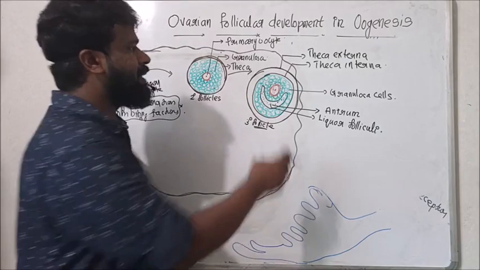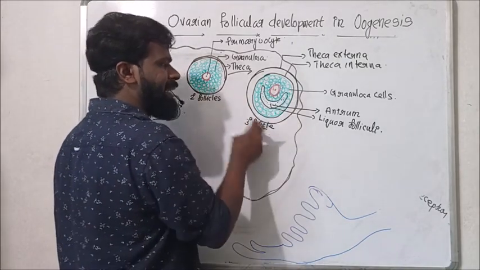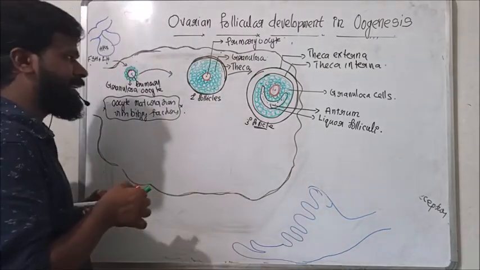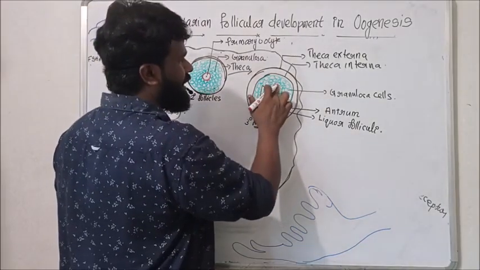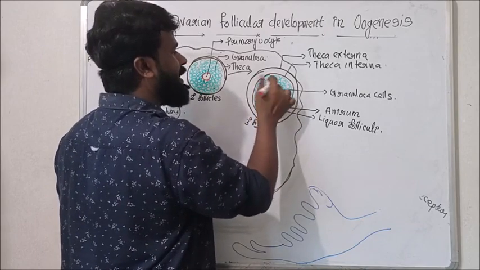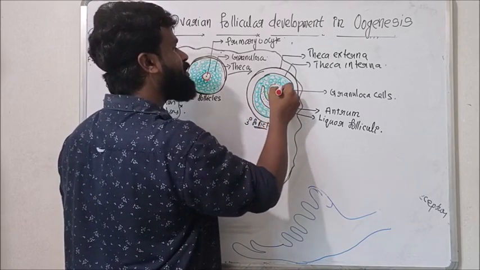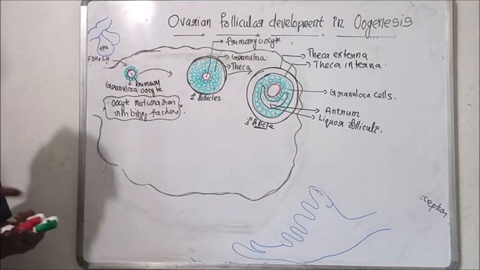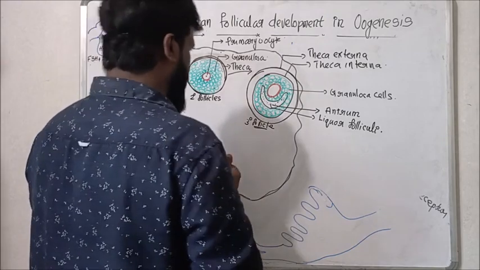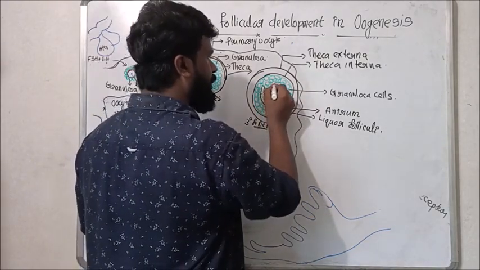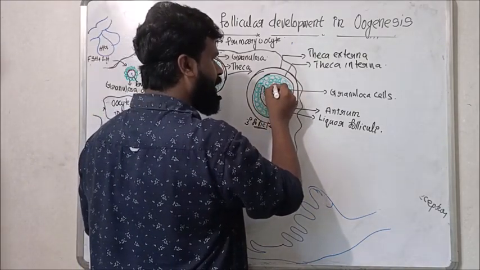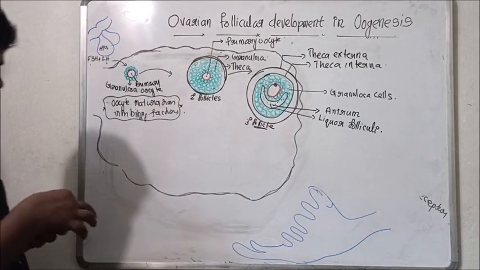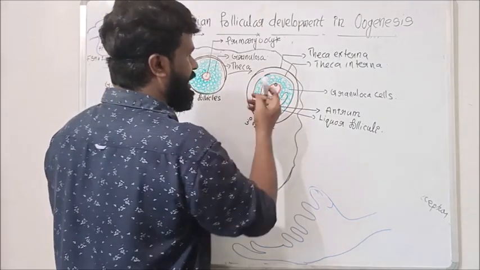What happened? The first meiosis is completed in the tertiary follicle. So at this stage, the primary oocyte completes the first meiosis. What happened? We got a small non-functional polar body and a large functional cell.